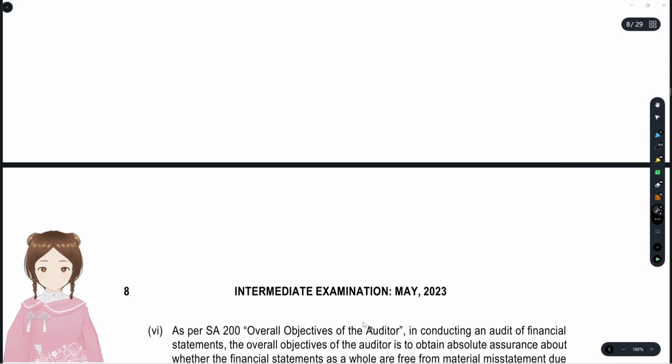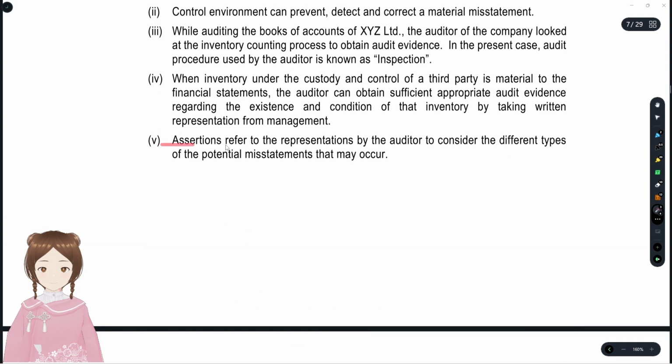We'll move to the fifth one. Assertions refer to the representations by the auditor to consider different types of potential misstatements that may occur. Assertions were like the statements that were given by management but not the representations by the auditor. They are given by management but not the auditor, so that's also wrong.